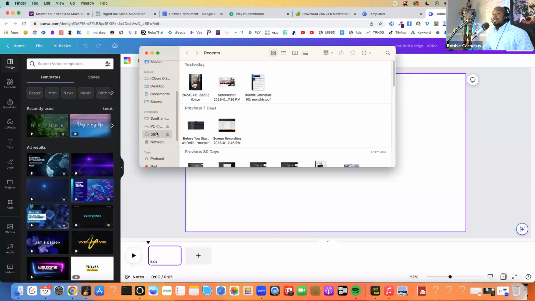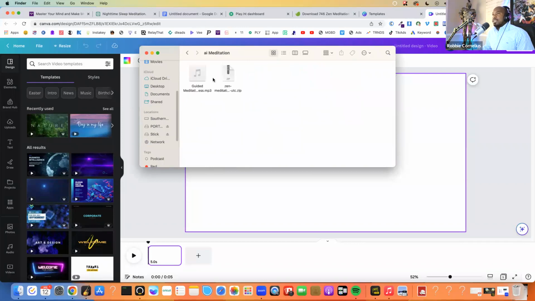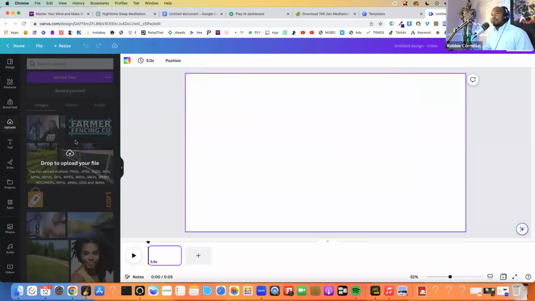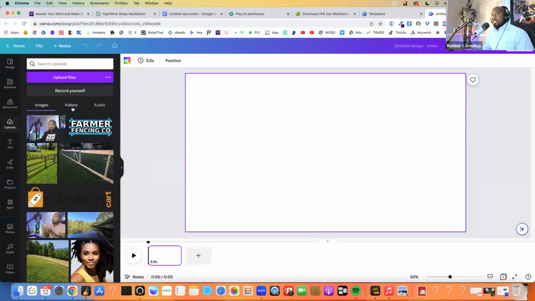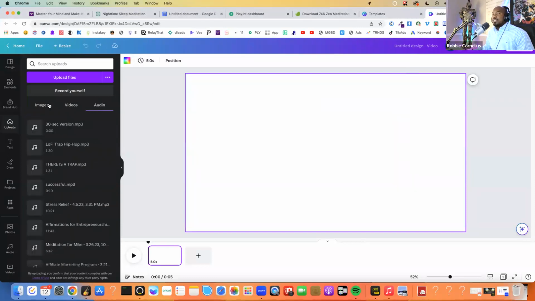I'm going to go over here where my jump drive is, and I'm going to find AI meditation. Then I'm going to drag my audio over here. And this is phenomenal anyway, because I'm going to use Canva to create my meditation video. So that's fine with me. So let's see if Canva allows us to upload our audio files. Hopefully they're not too big, because Canva does have restrictions on how big the file can be that you upload to it.